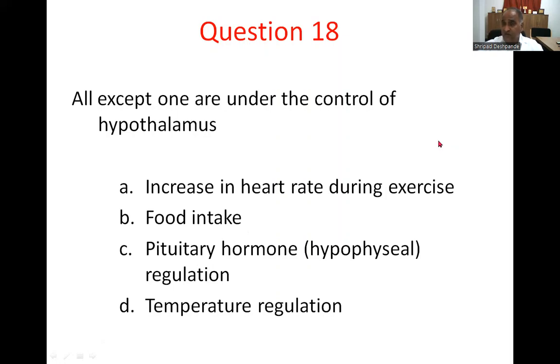Now I'm telling you, as I start the exercise, there is an anticipatory response. This anticipatory response comes from the cortex, that's the motor cortex. And once the motor cortex is sending information to the motor neurons in the spinal cord, they also give collaterals to the hypothalamus.